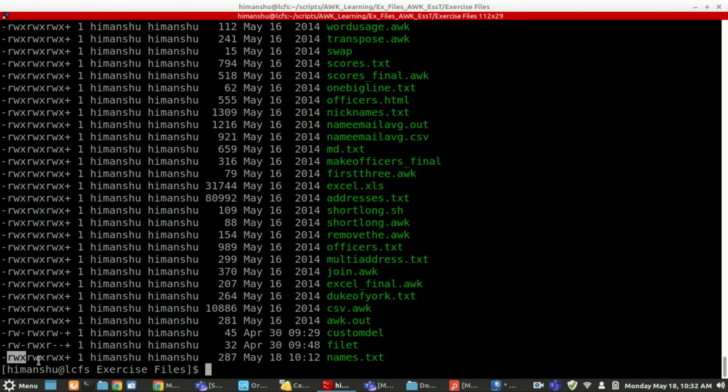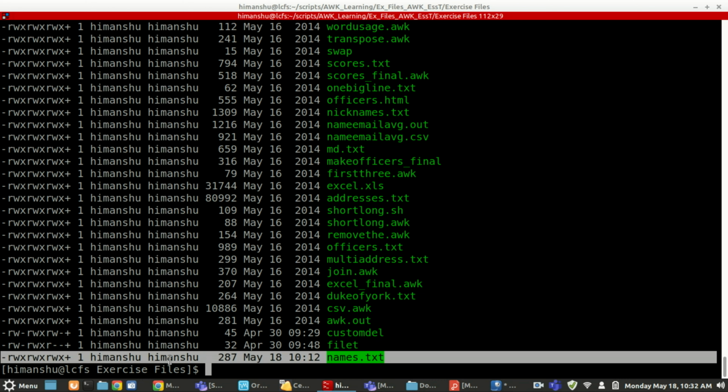We have the same way for group. Here the group is Himanshu again, but you can assign a file to a different group also. All the users that are part of that group, right now only the Himanshu user is in the group Himanshu.